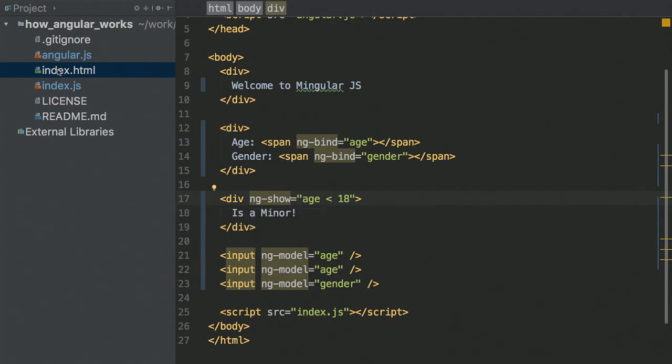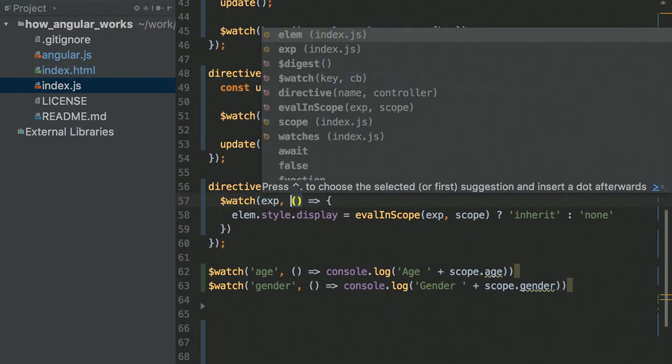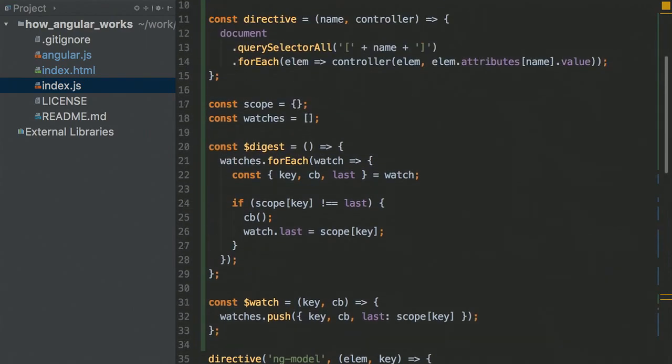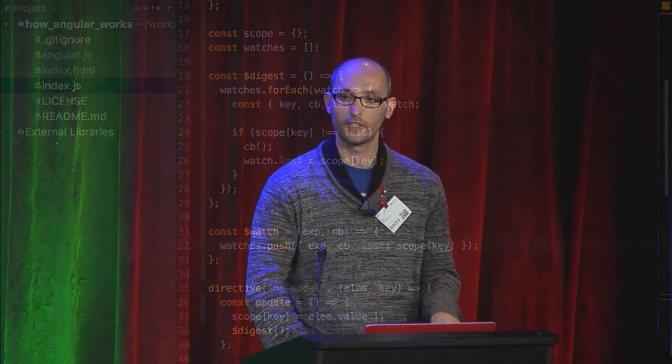So to solve the problem, I'm just going to go the other way. I'll say, you know what? Just give me an expression to watch. I don't want to have a specific key. Give me a whole expression. I'll just watch the whole thing. Which means in my watch, I'll change this to an expression, and last, this to an expression. And how can I know the current value of an expression